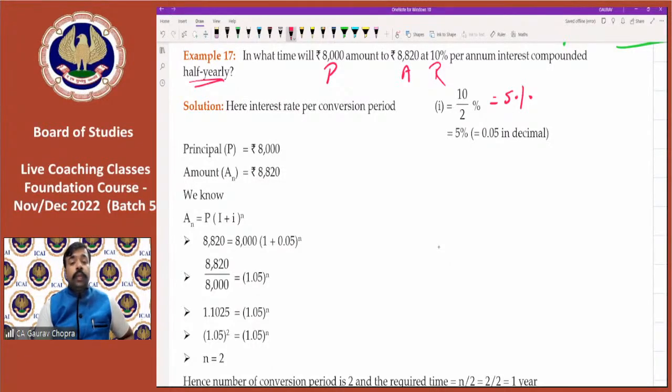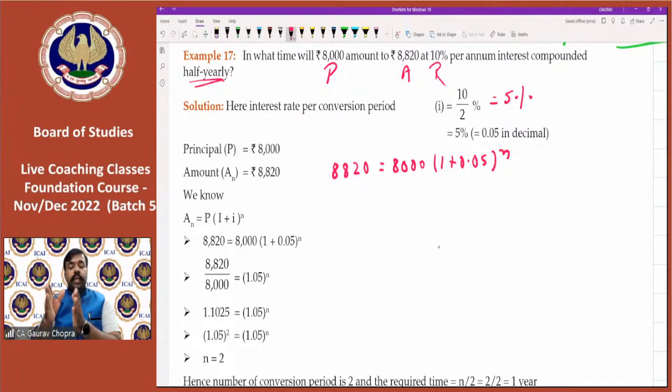So now applying the formula. Which formula do we need to apply? Amount, because amount is given. So 8820 is equal to, in place of principal, we write 8,000, then (1 + 0.05) to the power of n, because time is not available in the question. Now what needs to be done? 8,000 is getting multiplied on the right hand side, so it will go to the left and get divided. So let us divide 8820 by 8,000.